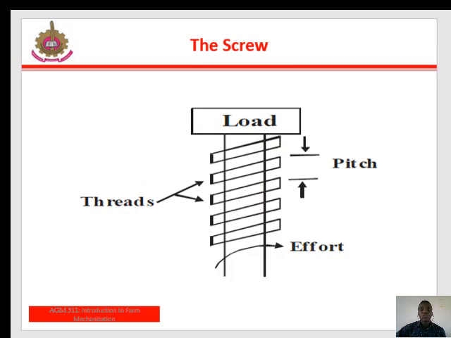Then the next one is the screw. The screw, also known as the bolt and nut, is a simple machine with a screw thread. The distance between successive threads is referred to as the pitch, and a typical screw is shown on the slide. A typical example is a screw jack. The screw jack is a typical example of a screw which is normally used to lift cars or tractors. During usage, the screw head is made to turn one complete revolution. Then the screw, which is the load, travels upward or outward and covers a distance equal to the pitch.